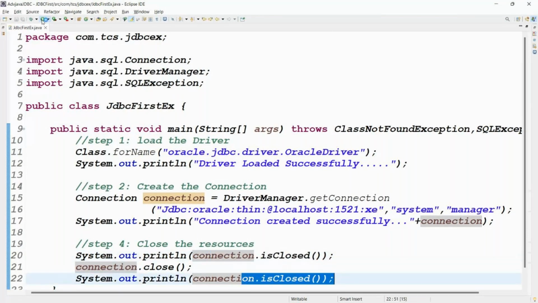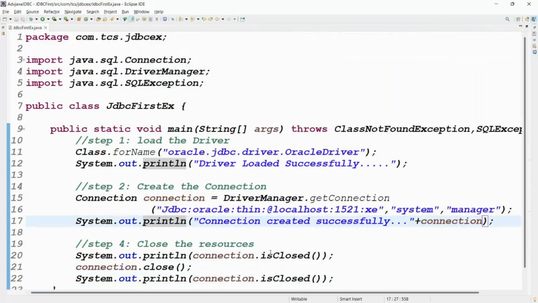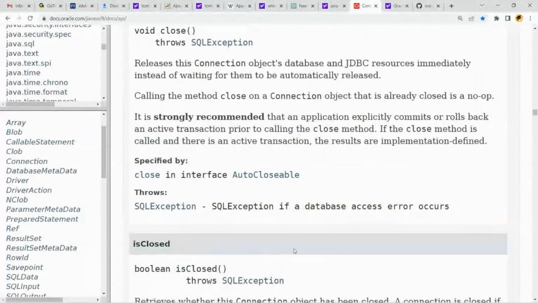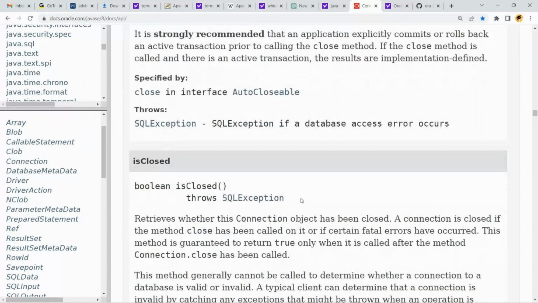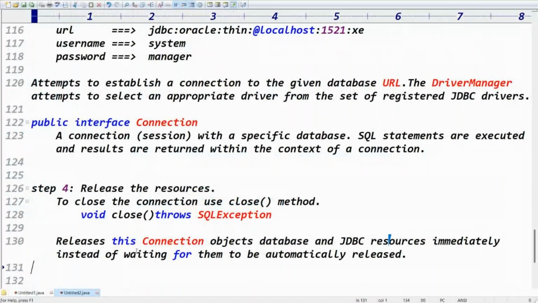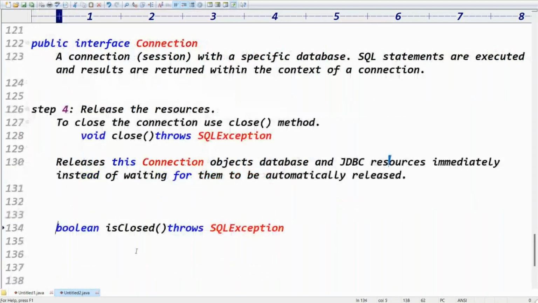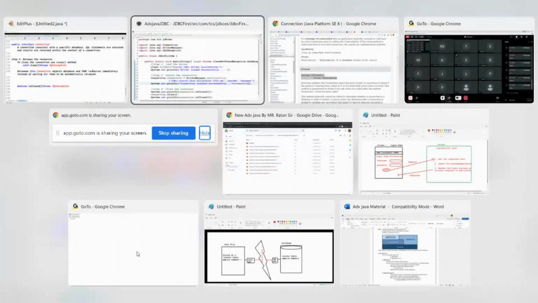Something like, run this code. First one is what? False. Second one is what? True, right? To check whether the connection is closed or not, we are going for which method? isClosed method. Take another point also: isClosed is just to check whether the connection is released or not. The close method will close the connection.